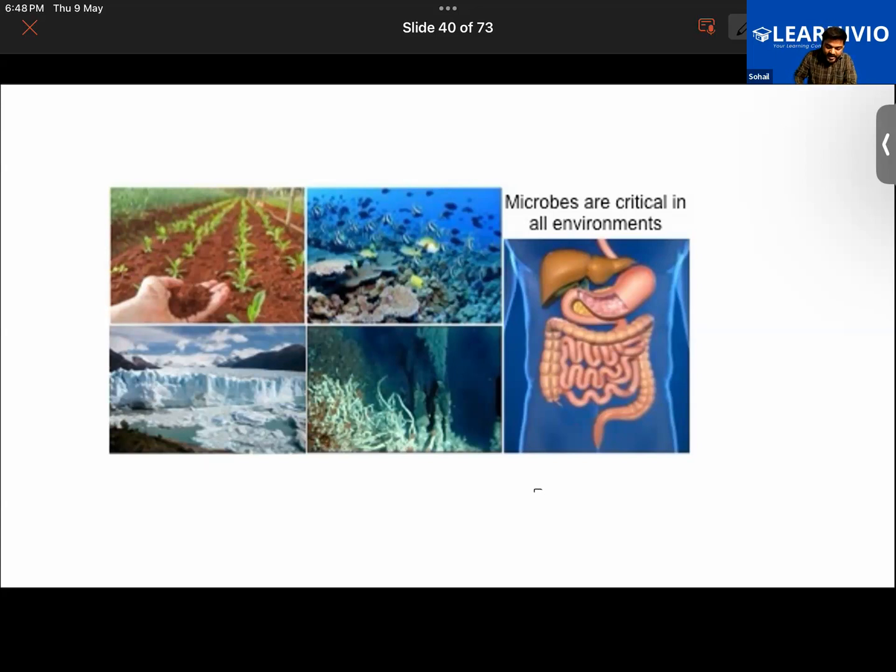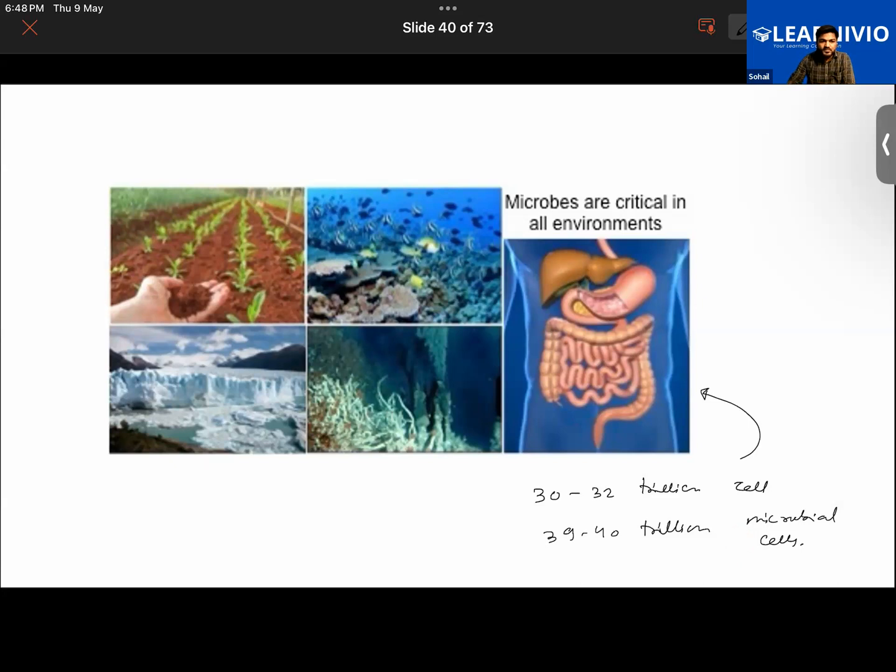What I have said is that 30 to 32 trillion cells are found inside our body. Keep that in mind. Another thing I'm telling you is that there are around 39 to 40 trillion microbial cells found inside the human body, meaning that 39 to 40 trillion microbial cells are living inside our body. Hope you are getting it.